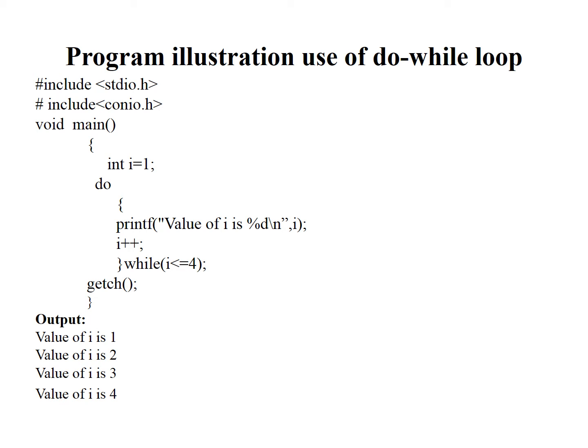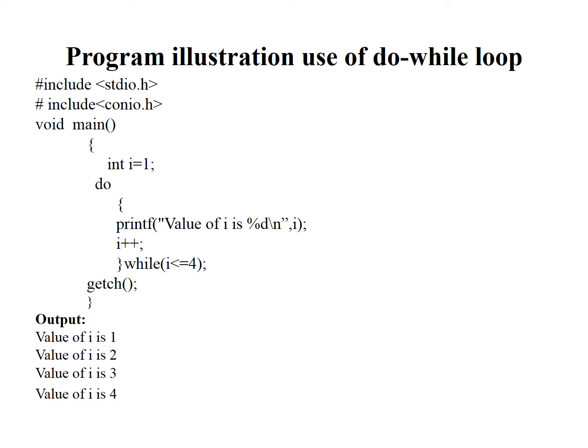Firstly, we are using the keyword do. Then within a pair of curly brackets, we are writing the loop body. Within the loop body, I am interested in printing the value of the variable i, so I am using the printf function: printf("value of i is %d", i).